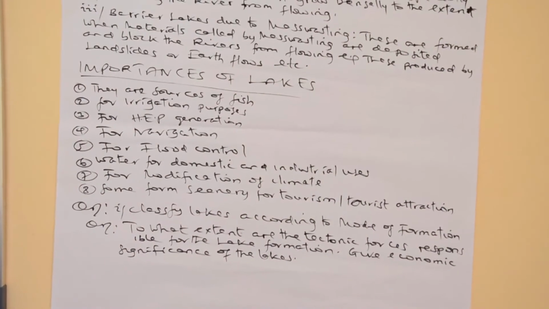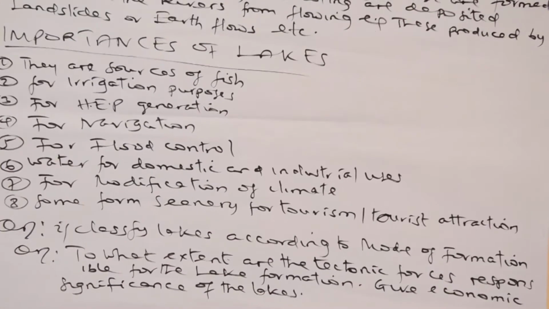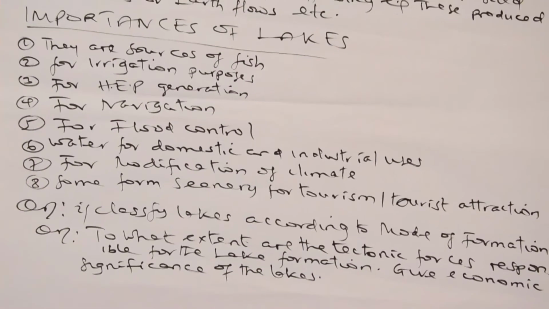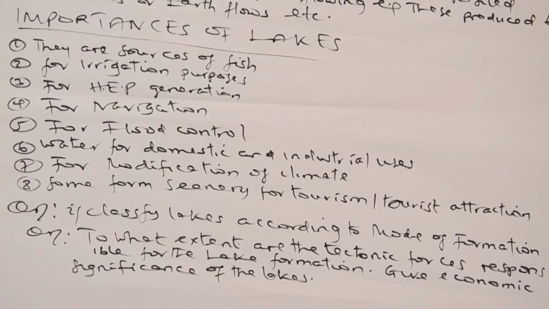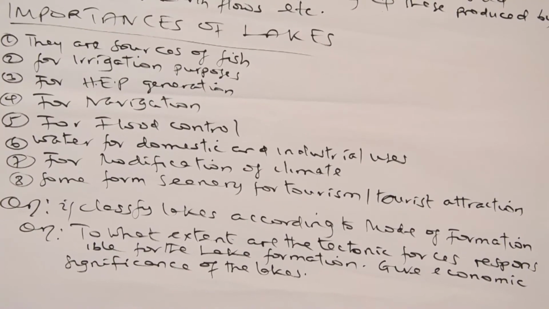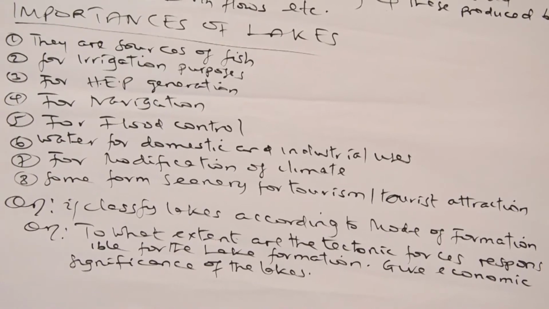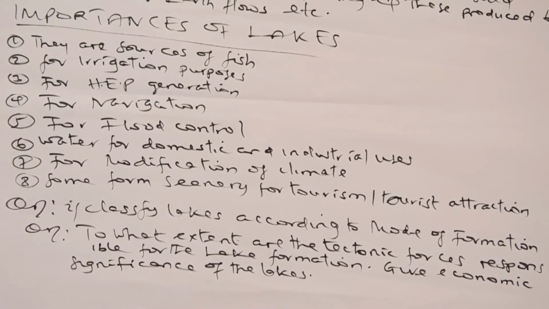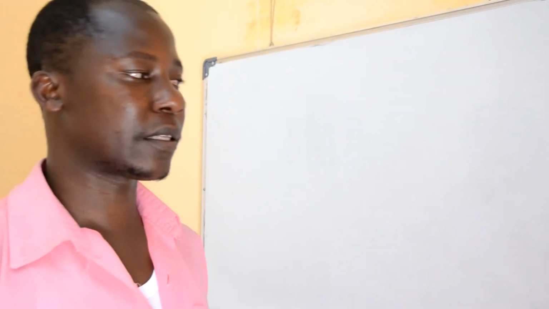Another is water for domestic or industrial uses. Most of the water comes from lakes. That's why, what are the factors that make a location suitable for industry? Among the factors are water bodies or lakes. Most industries are located near water bodies, for instance Tibiero in Mwanza, or other industries located near water bodies, in order to cool machines and to clean the compounds. Not only that, but different people also use water from lakes.